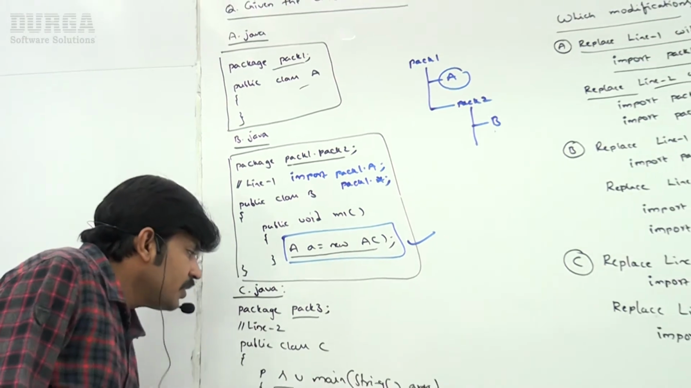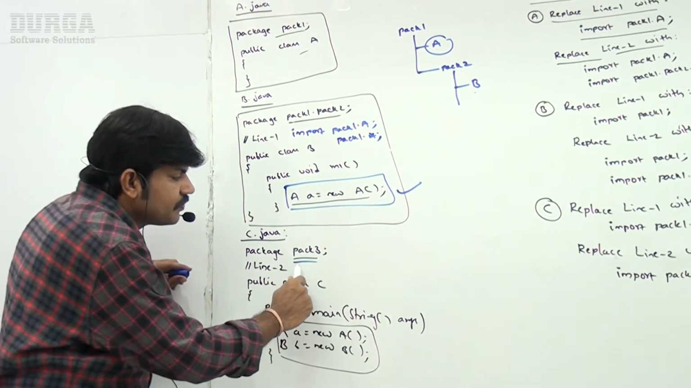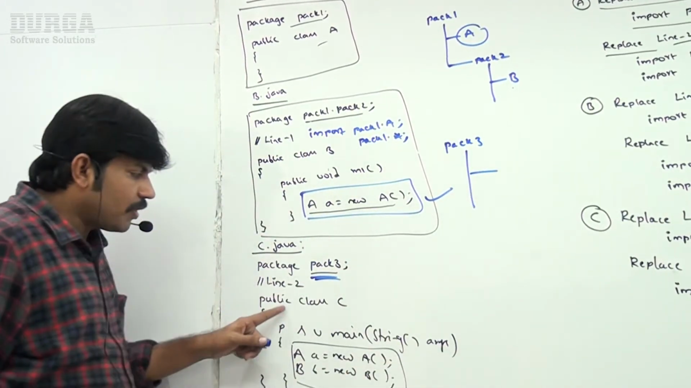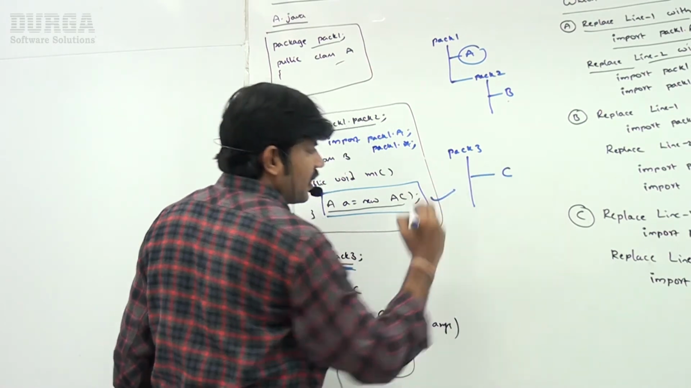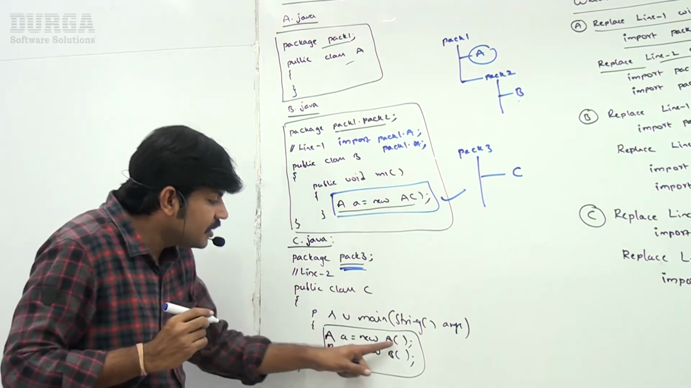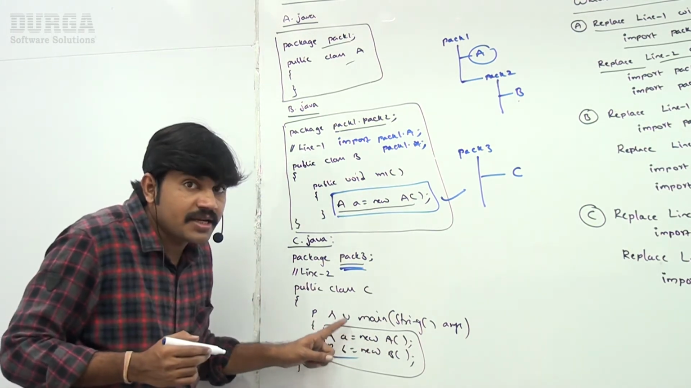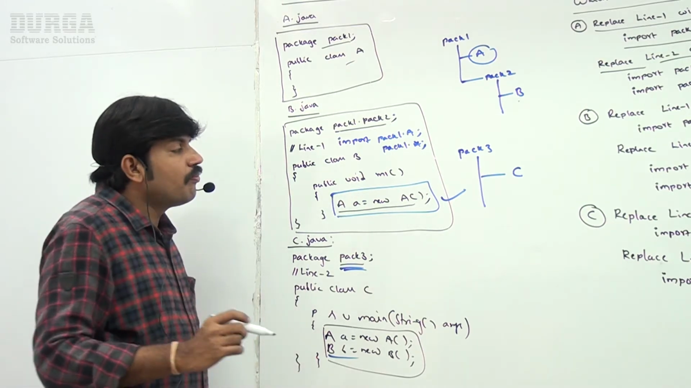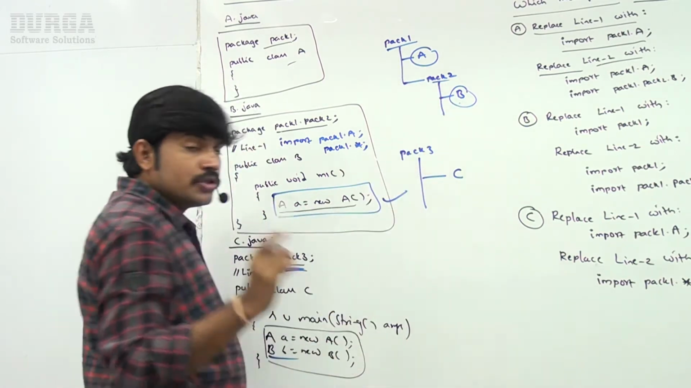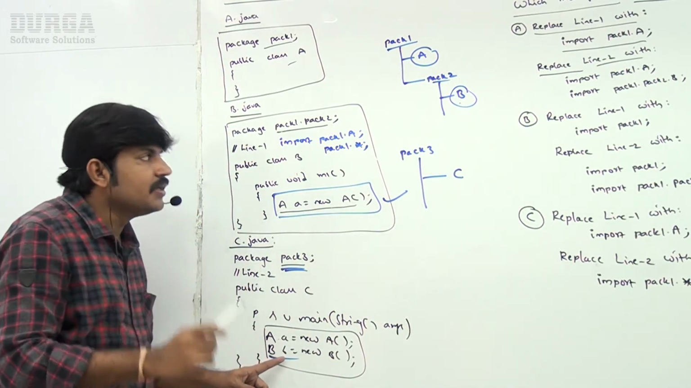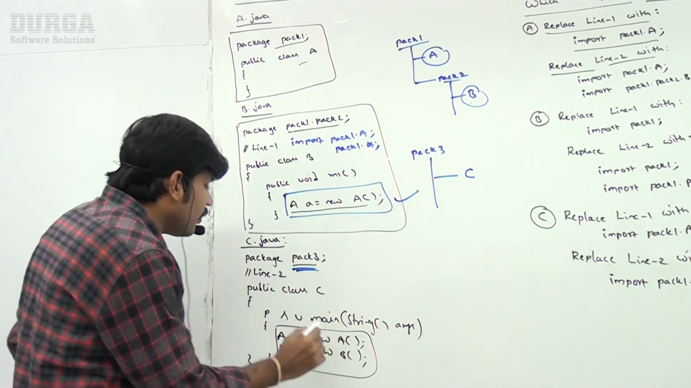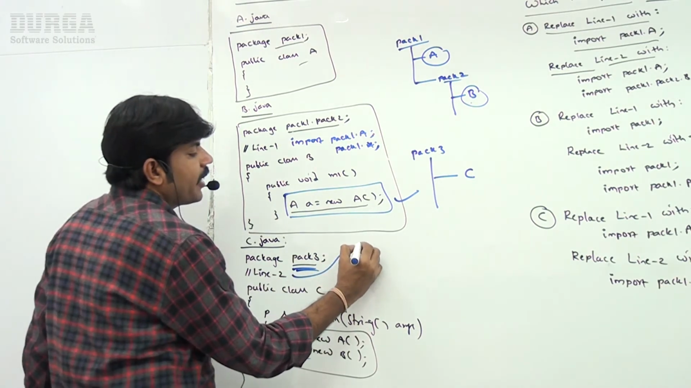Okay, well. Now I am inside pack3, a completely different package. Pack3 contains public class C. Inside C, I am creating an A object and a B object. But class A is available inside pack1, and class B is available inside pack1.pack2. So to access A and B, we compulsorily need separate import statements for pack1 and pack2. So here, which imports do we need to take?